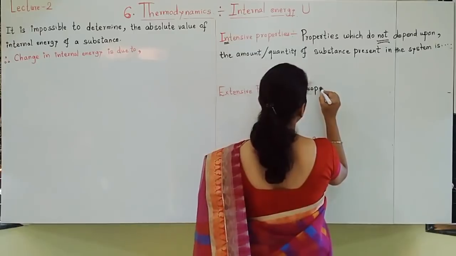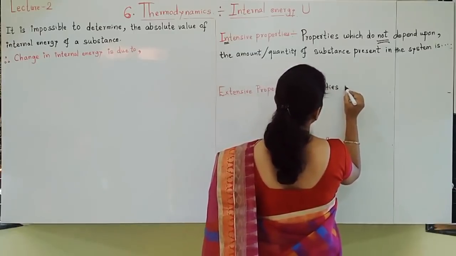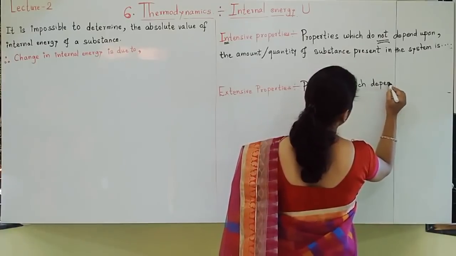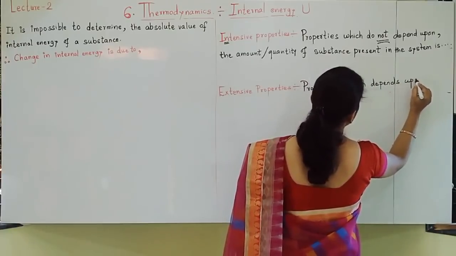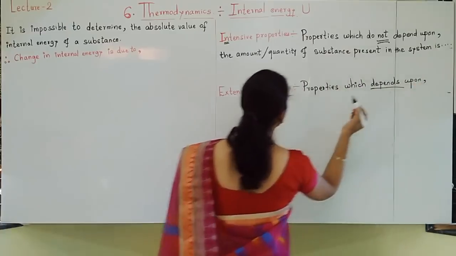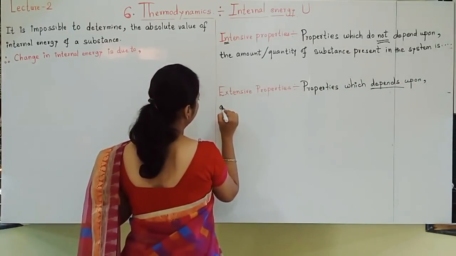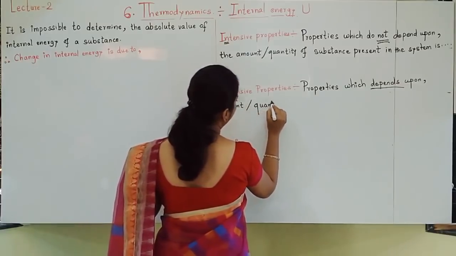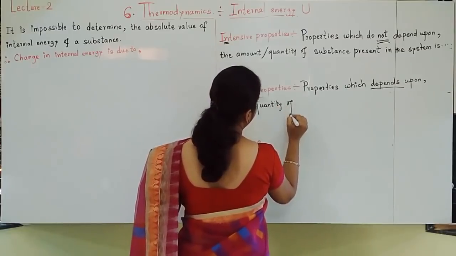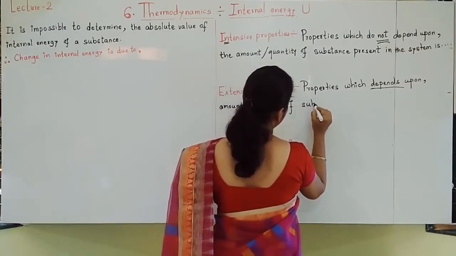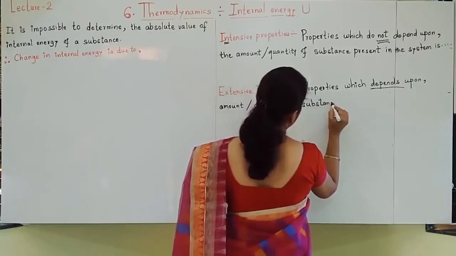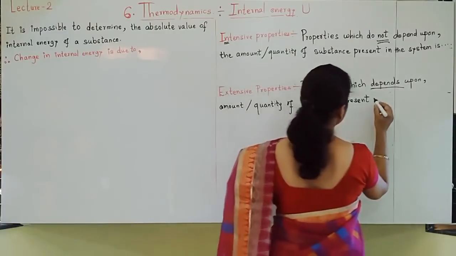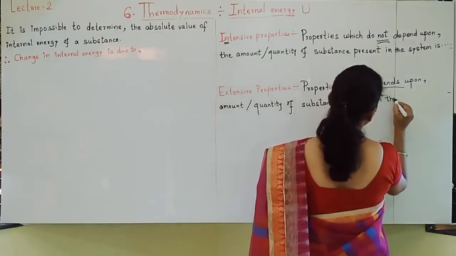Properties which depend upon the amount or quantity present in the system.